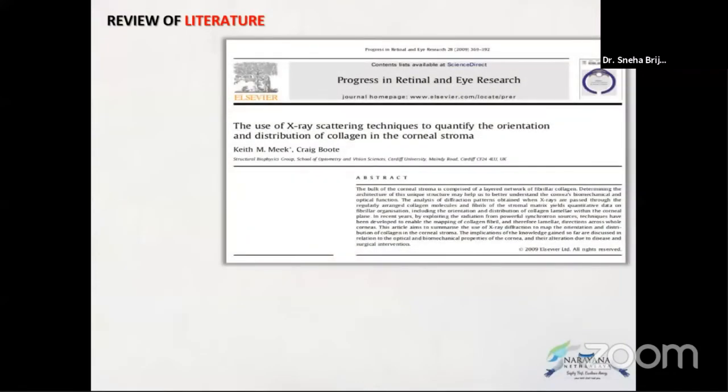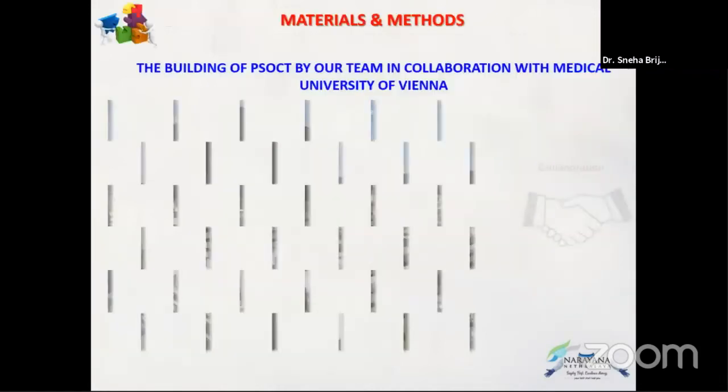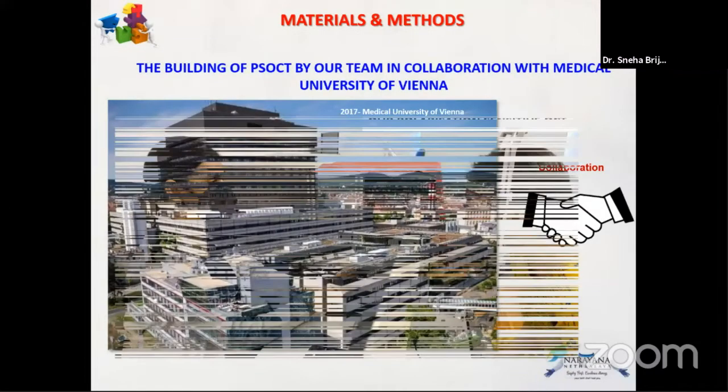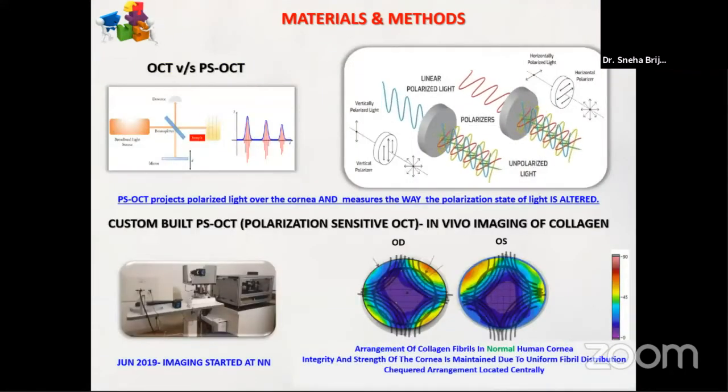On reviewing the literature, we found the use of X-ray scattering techniques to quantify the orientation and distribution of collagen in the corneal stroma, and that a theoretical model of preferential collagen fibril arrangement was built by Keith Meek et al. This led to a journey of building a PS-OCT machine in collaboration with the Medical University of Vienna. This is the polarization-sensitive OCT machine. We could have also imaged it through an anterior segment OCT.